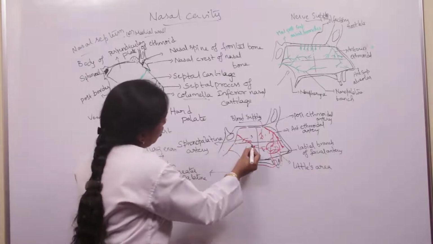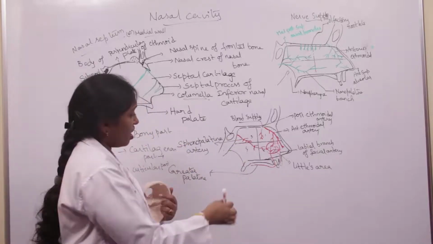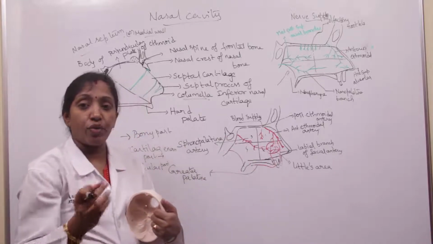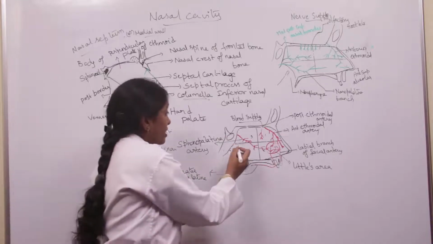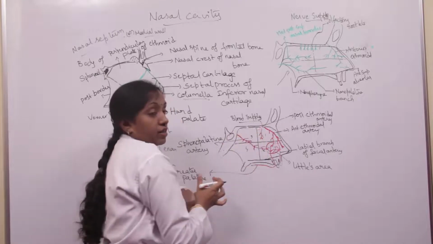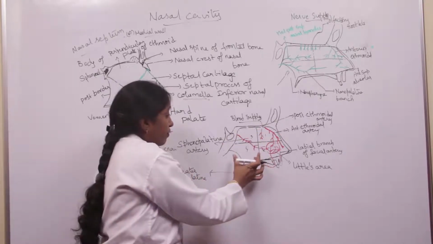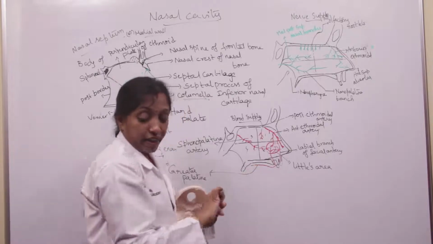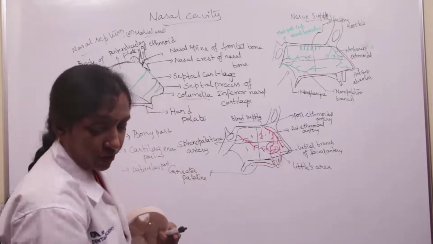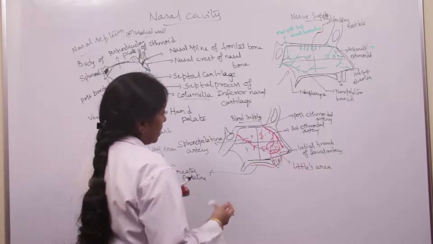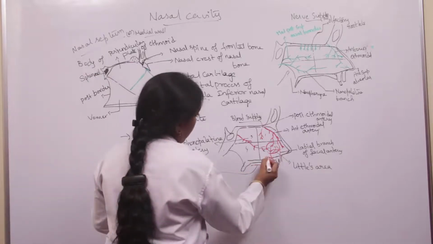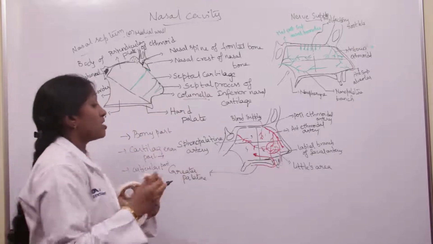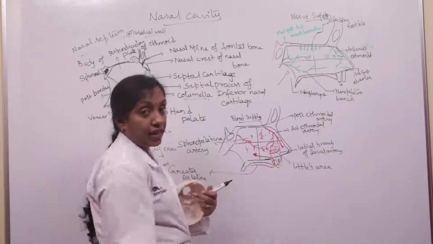This is the sphenopalatine artery. Of course, it also supplies the posterior-inferior quadrant. So it is the principal artery of the medial wall of the nasal septum and it supplies the posterior-superior quadrant. And coming to the postero-inferior quadrant, it is supplied by the greater palatine artery, and also some branches from the sphenopalatine artery.